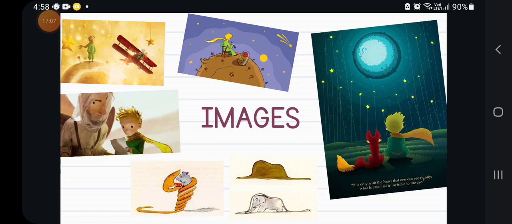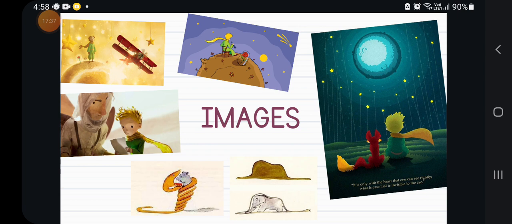When the little prince takes care of the rose, she says that this is so important to me. This is the unique thing that appears in the world. This is so beautiful. She says it is not so important for the world, but it's so important to me.